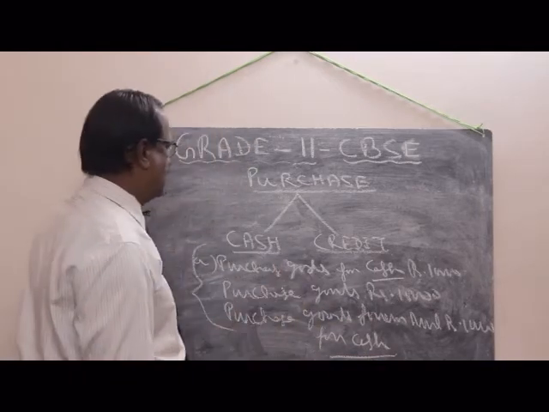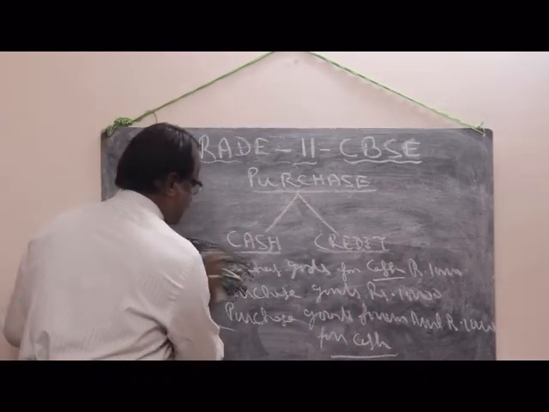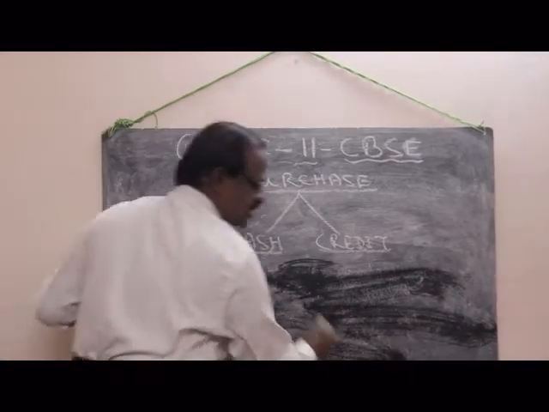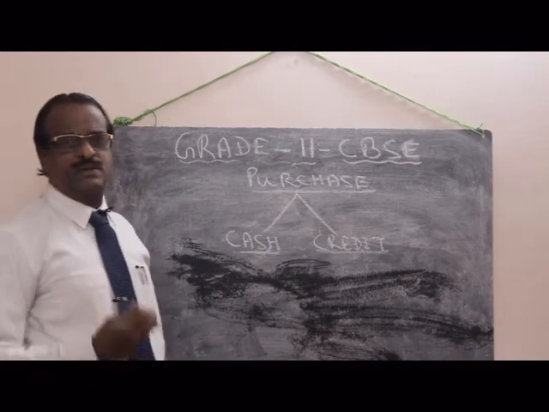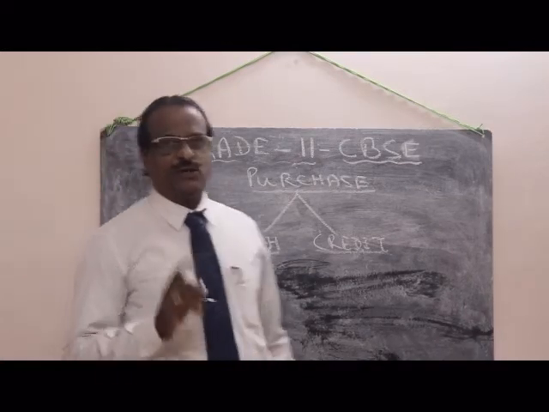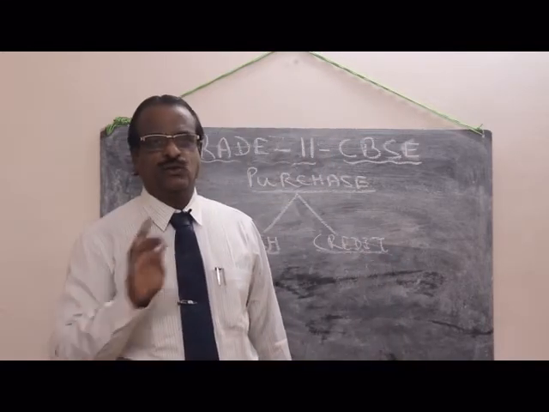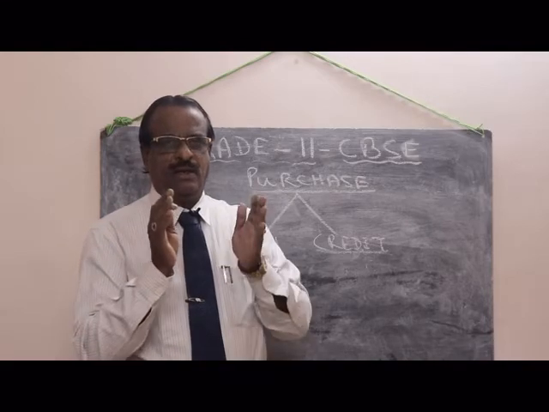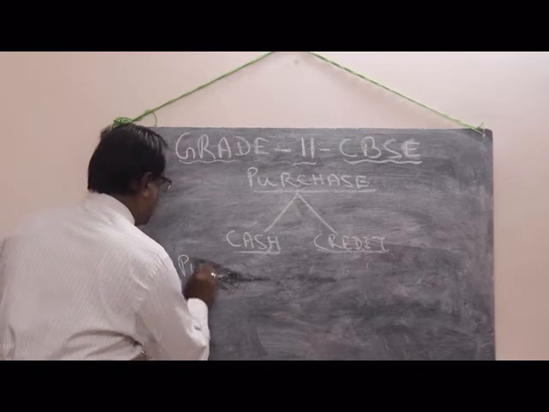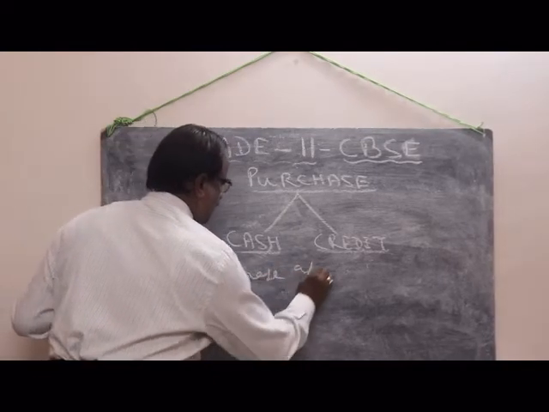So for this, what is the journal entry? It's called a cash purchase. In cash purchase, we must ask what comes in. Goods come in. Comes in is a debit. I had already told you in accountancy we don't use the goods account. In place of goods, you must use purchase account.